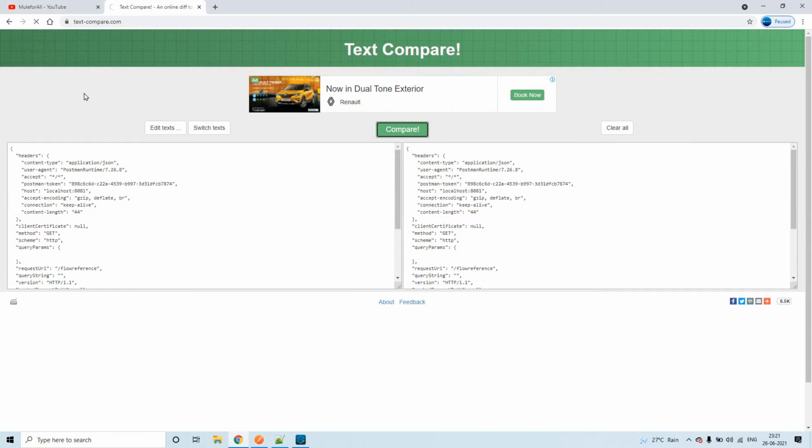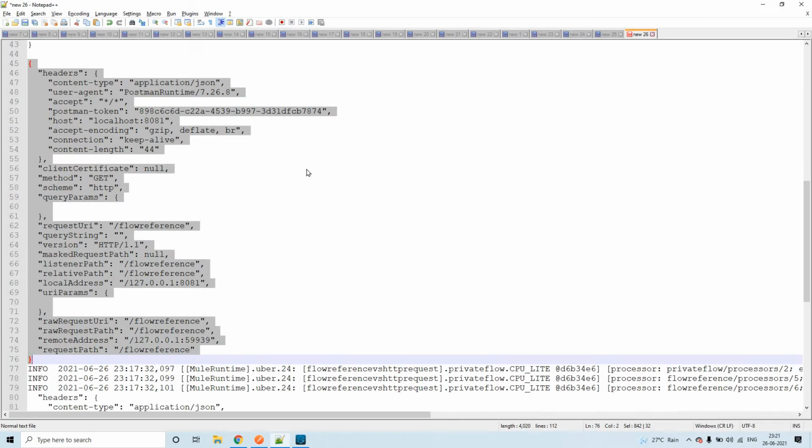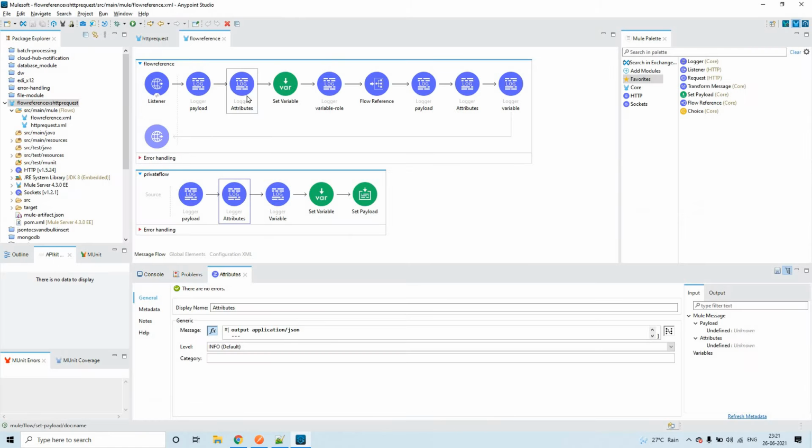Now compare. You'll not find any difference. That is the reason we can see the two texts are identical. So whatever attributes you are able to find here, that is what was copied to the child flow through flow reference.